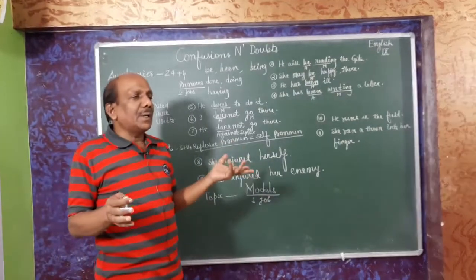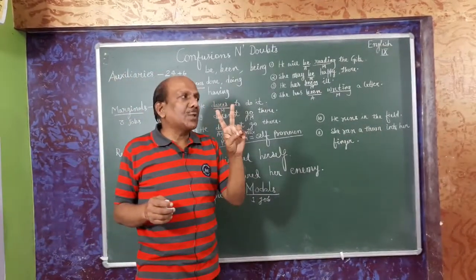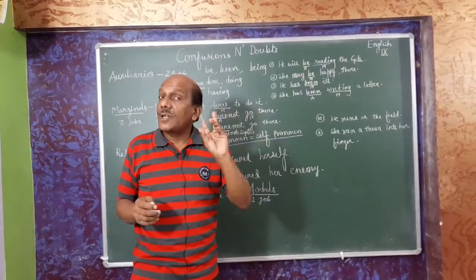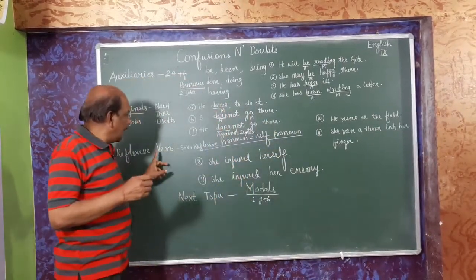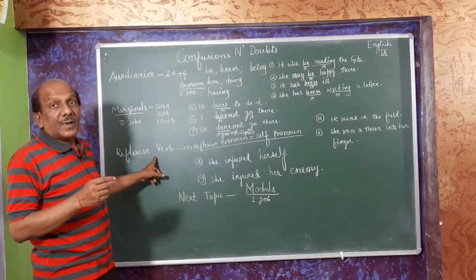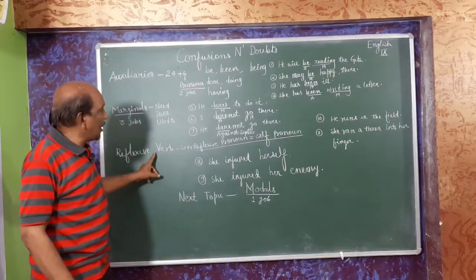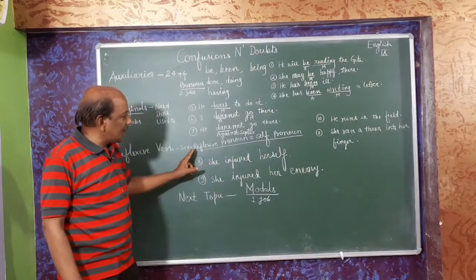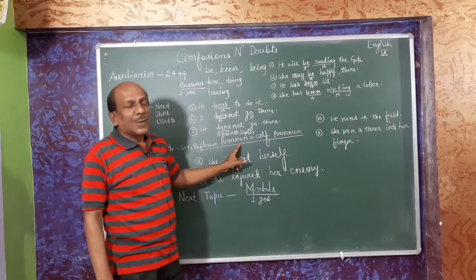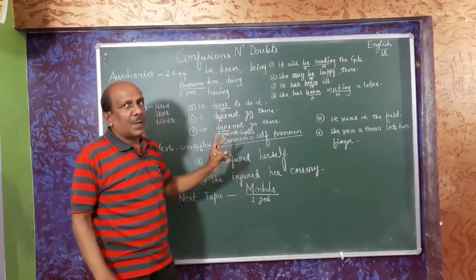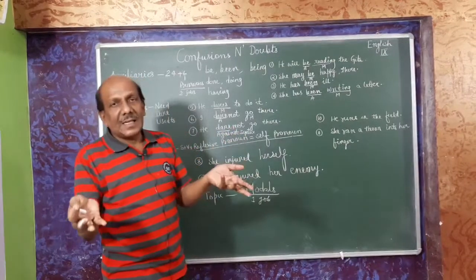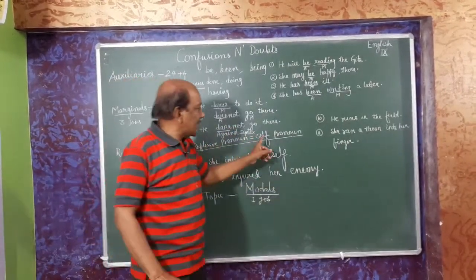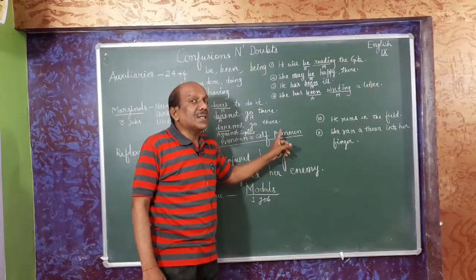As in grammar, we see only two types of principal verb. One is transitive, another is intransitive. Then why have I divided it into three parts, reflexive verb? You may have this question. Now see here, reflexive verb. This is the structure of the sentence: subject plus verb plus reflexive pronoun. All the self pronouns are reflexive pronouns, as myself, ourselves, himself, herself, itself. So, self-ending pronouns, I have named them self pronouns.